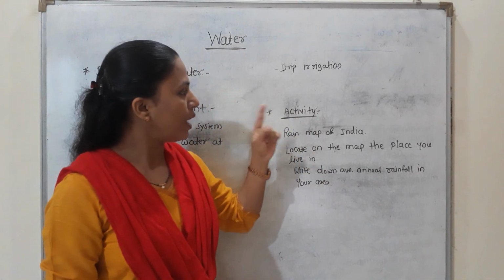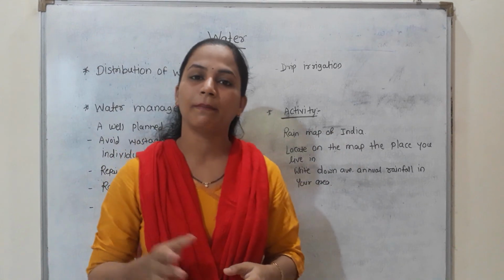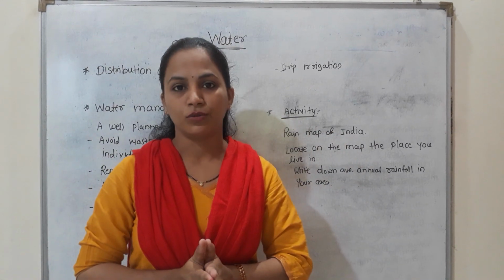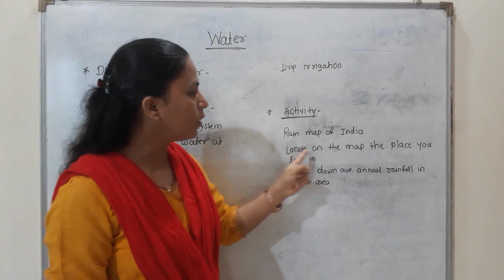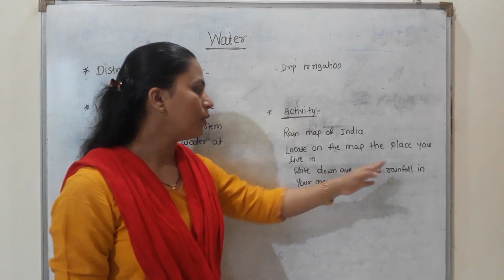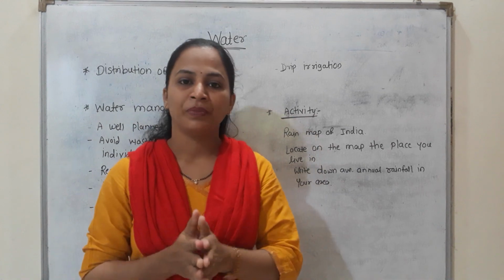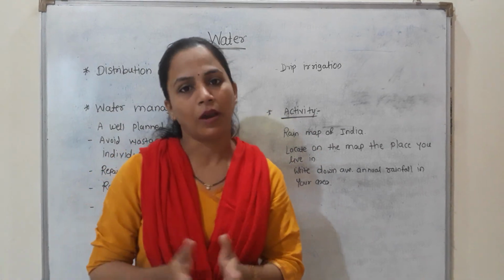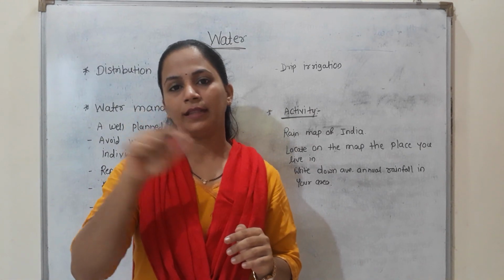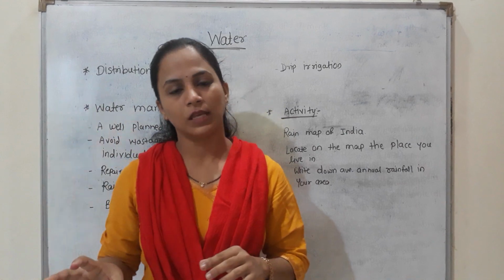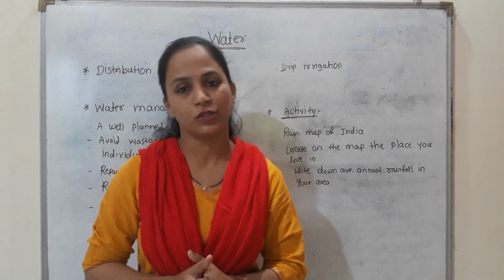So students, today you have to do one activity in your textbook. There is a rain map of India. In that map average rainfall is given. Just study that map and do the activity: locate on the map the place you live in and write down the average annual rainfall in your area. I think you all have that map of India in your textbook. Average rainfall is given for different areas, so locate your area and write down the average rainfall of your area. This is your today's activity.